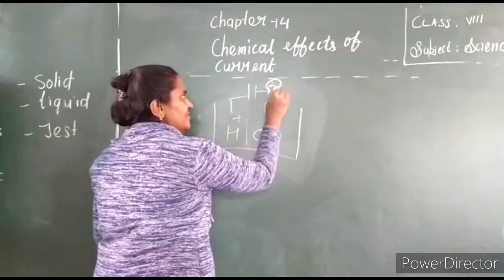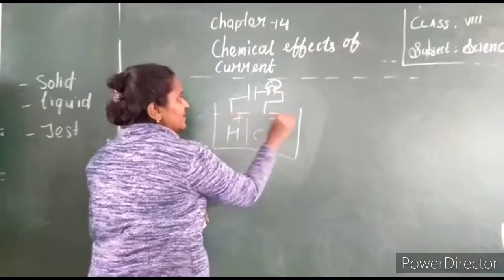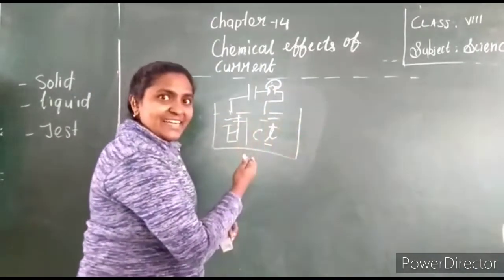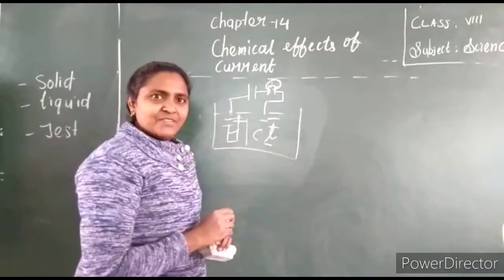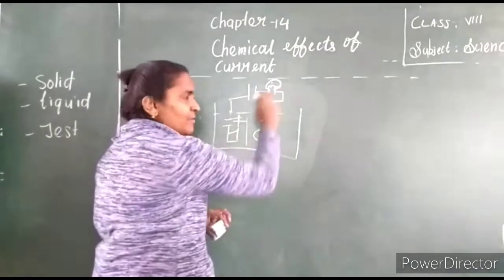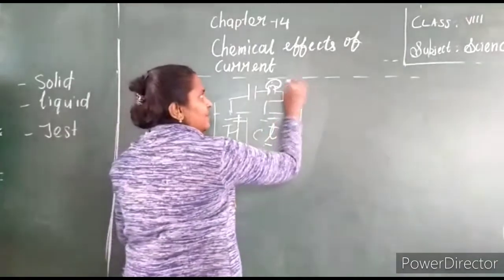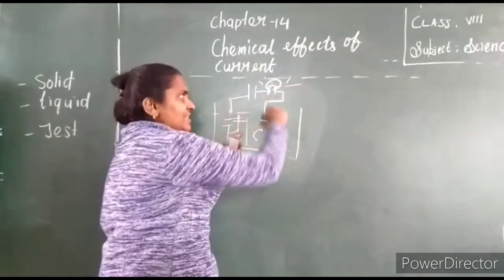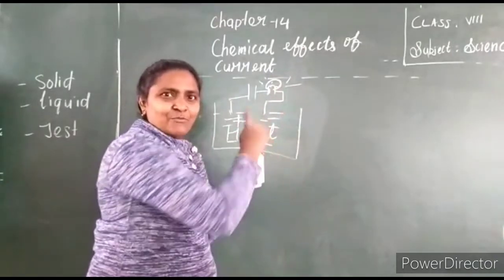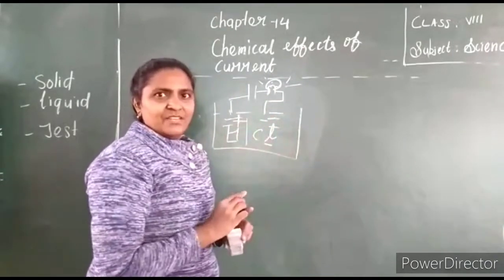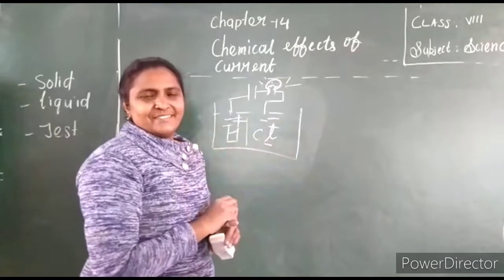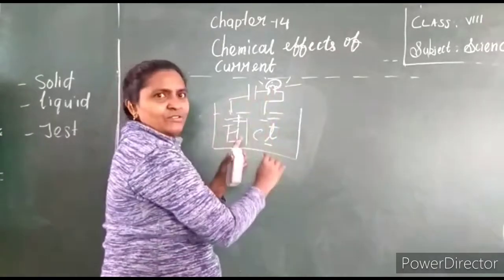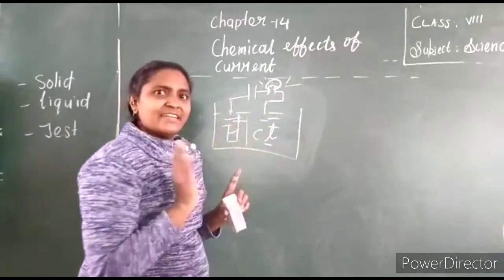Okay, the circuit is completed. It is in the solution, because in the solution hydrogen ions and chloride ions are present. So are you feeling the bulb glow? Yes, the bulb glows brightly because the circuit is completed. The solution allows electricity to flow from one terminal to the other because it has ions. The solution has charged particles, so the bulb glows because this liquid conducts electricity.